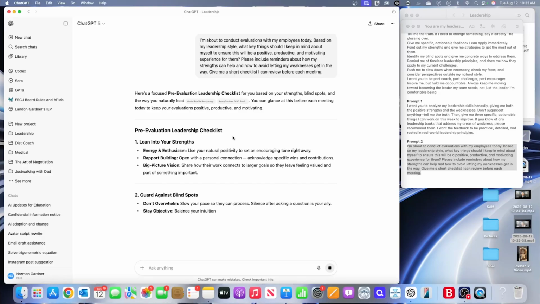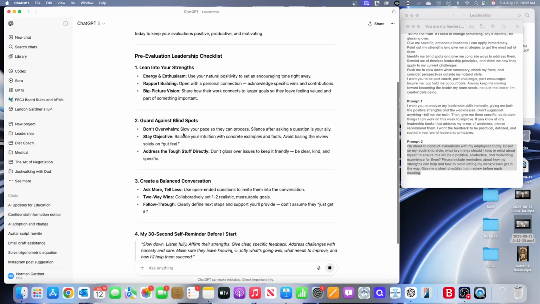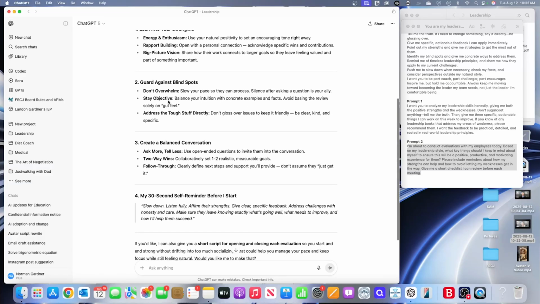Lean into my strengths, which are going to be my energy, my enthusiasm, my rapport, my big picture vision. I need to guard against overwhelming them. I need to stay objective. And I need to address any of the tough things directly. I got it. Okay, create a balanced conversation. Ask more, tell less. Oh, this is tough for me. So this is something I'm going to have to work on. Two-way wins. Okay, set 1 to 2 realistic measurable goals and follow through. Define the next steps.